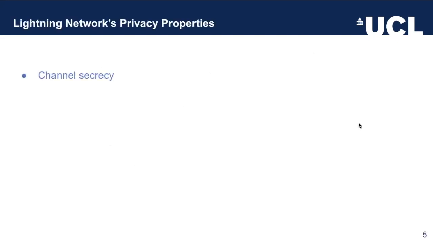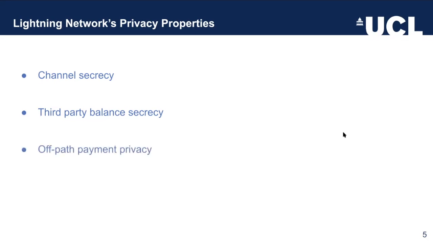So there are four main privacy properties that the network aims to achieve. Firstly, channel secrecy, which ensures that only the users involved in private channels are aware of its existence, and even for public channels, those who open the channel should remain secret, as well as those who will receive the funds. Then third-party balance secrecy, which states that although the total capacity of a public channel is known, the exact individual balances of participants are only known to them.